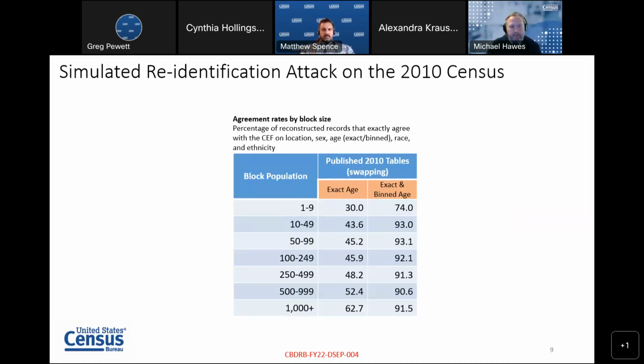Now, delving a little deeper, when you break those agreements between the reconstructed data and the confidential microdata from the census down, we got different agreement rates depending on the block size. Blocks with populations of 1 through 9 had lower agreement rates, largely because that's where the swapping protections from 2010 had been concentrated. But even for blocks that were relatively small, like 10 people through 49 people, we were still getting very large agreement rates. So there was clearly confidential information leaking through the swapping mechanism that we used in 2010.